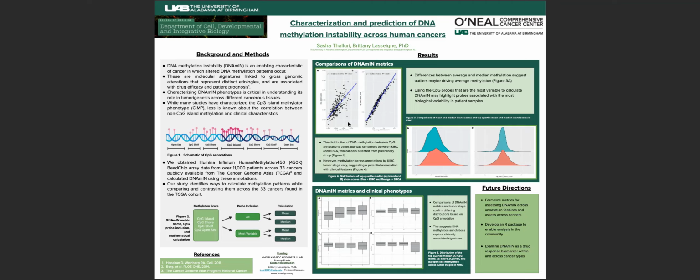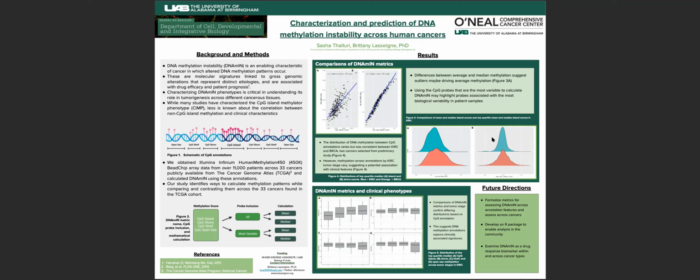What we have found is that the distribution of DNA methylation between CpG annotations varies, but was consistent between clear cell renal cell carcinoma and breast invasive carcinoma, otherwise known as KIRC and BRCA, which are the two cancers we selected from a preliminary study. Specifically, we can see these differences in distribution between CpG island and CpG shore, top quartile median metrics. However, methylation across annotations by KIRC tumor stage vary, suggesting a potential association with clinical features.